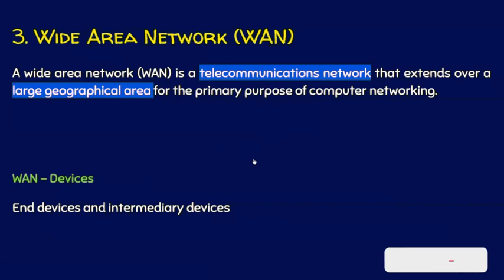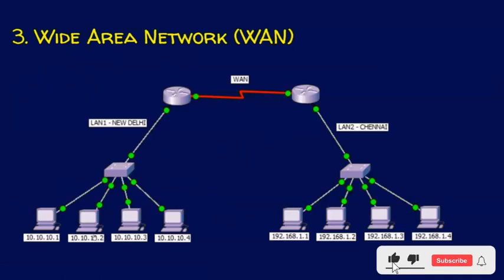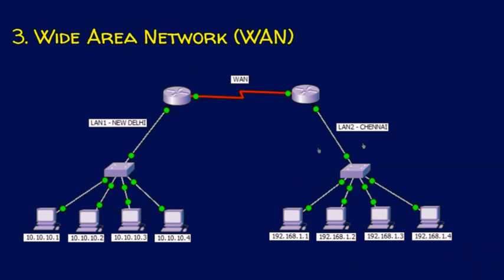We will see an example now. There are two local area networks. One local area network is in New Delhi and the other local area network is in Chennai. These two local area networks are in two different places in the country, and they are separated by a very large geographical area. But still, this computer can communicate with this computer. And this is possible only with the help of a wide area network.